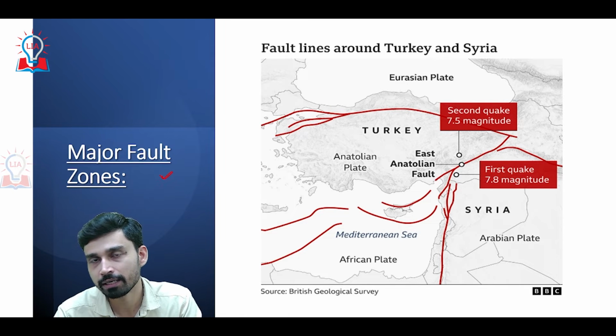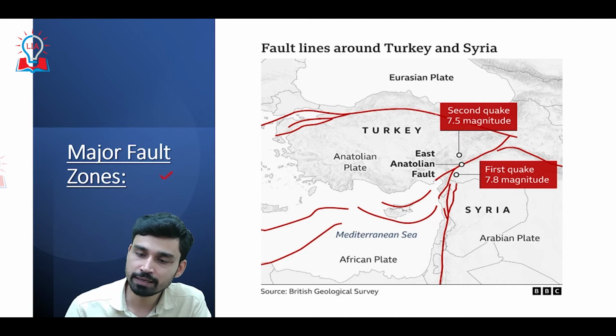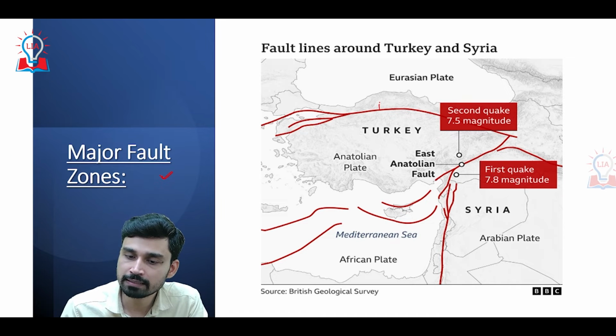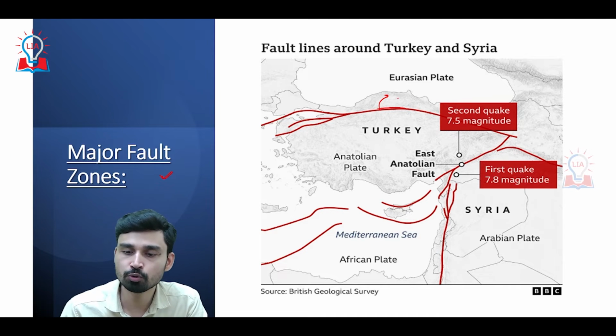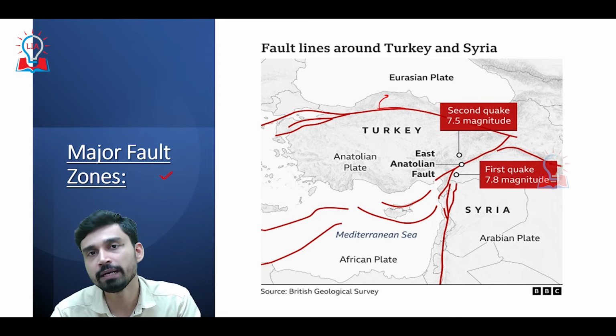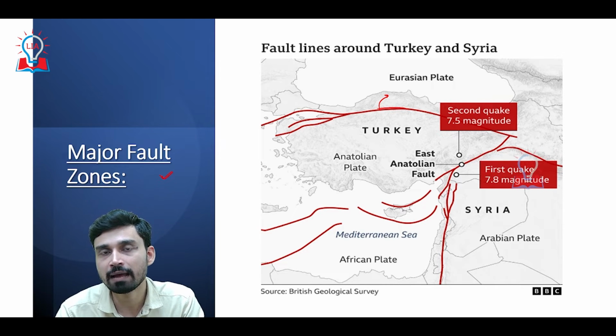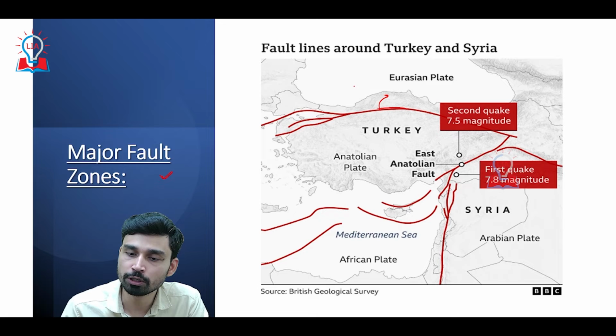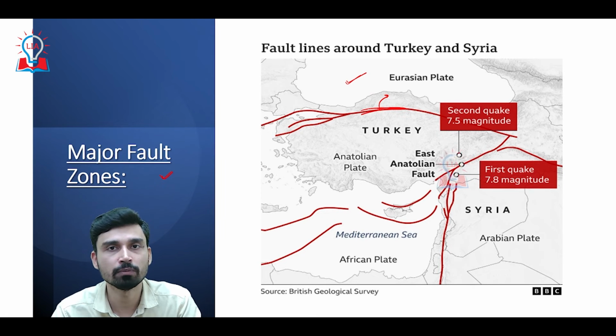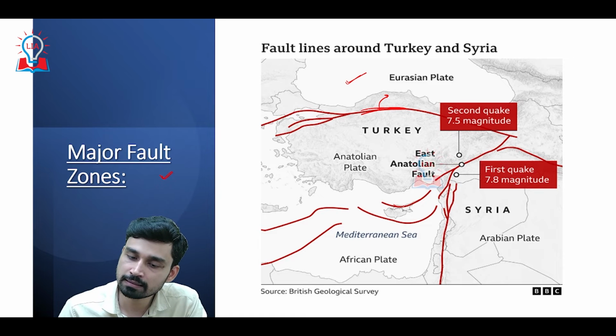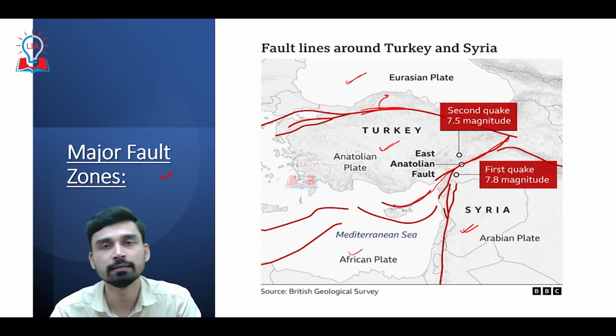Let us try to understand it from this particular map. As we can see, the upper red line is one fault zone, where two different parts of the lithospheric slab are moving with respect to each other, because on the northern side we have the Eurasian plate, and on this side we have the Anatolian plate. On the other hand, if you look at this southern red line, this is also representative of a transform plate boundary, where we are also seeing a relative motion between the Anatolian plate and the Arabian plate and African plate in the south.